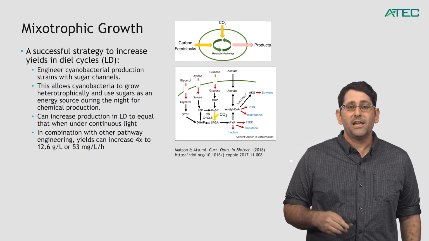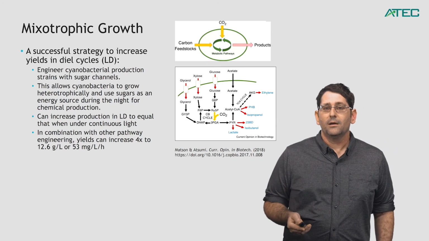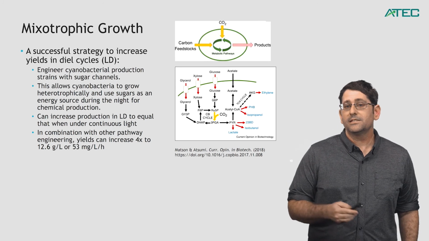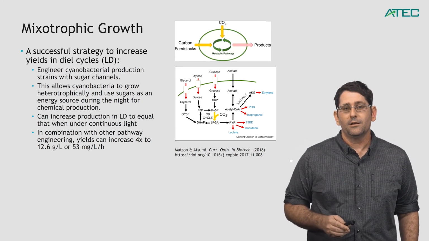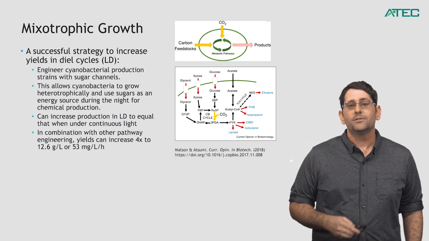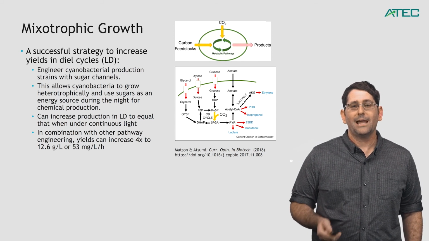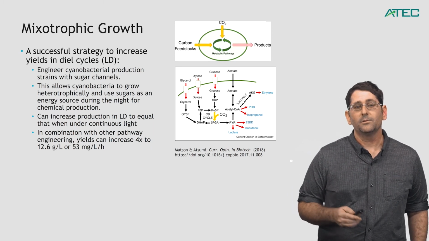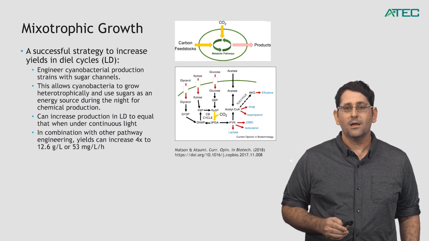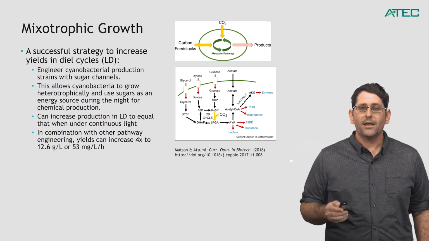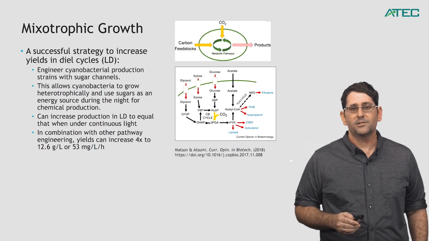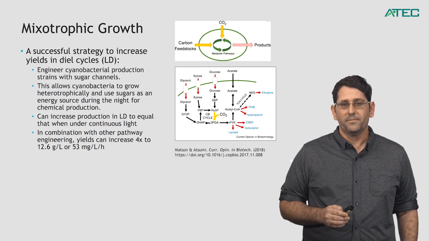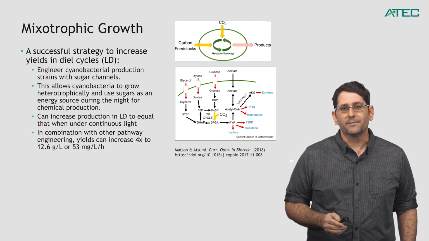Then they were able to make mutations that would otherwise not be allowed because, for example, in the glycogen storage pathway, the cell would have needed that without any other sugar energy source at night. So now they can make extra mutations that then allowed them to increase their yields about fourfold to about 12.6 grams per liter or 53 milligrams per liter per hour, which, although is still not quite economically viable, is at least starting to get into the arena of being able to be marketable. It gets us one step closer, that's for sure.